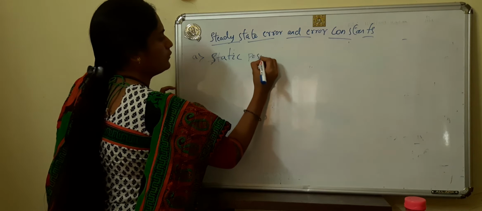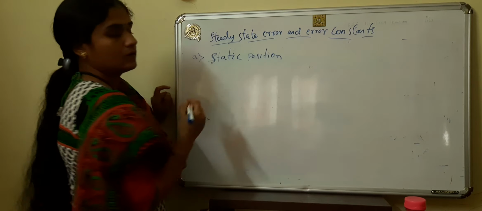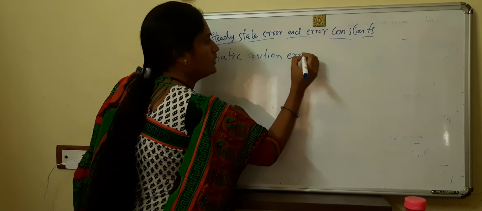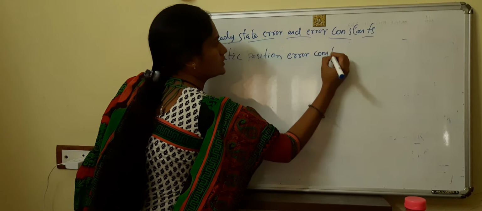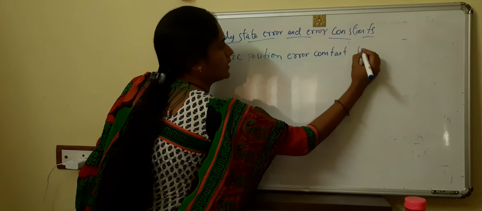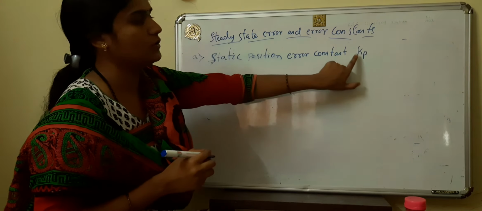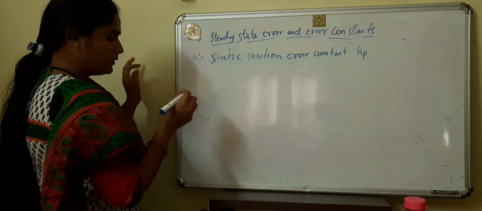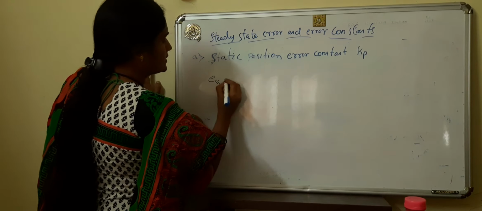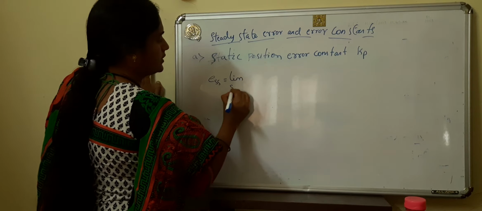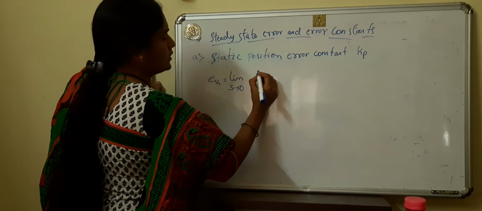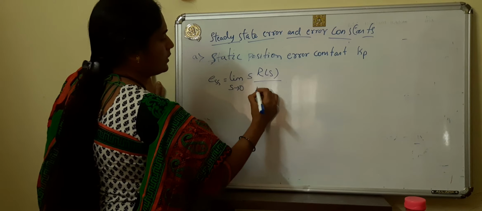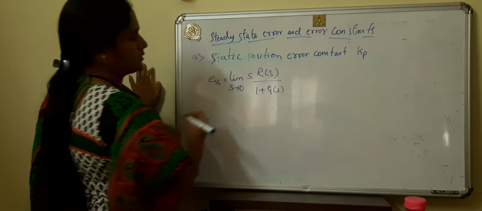position. If we are using an input as unit step, then it is static position error constant. That is KP. That is position constant. Static position constant KP. Okay. We know that ESS is equal to limit S tends to 0, S into R of S divided by 1 plus G of S. Okay.